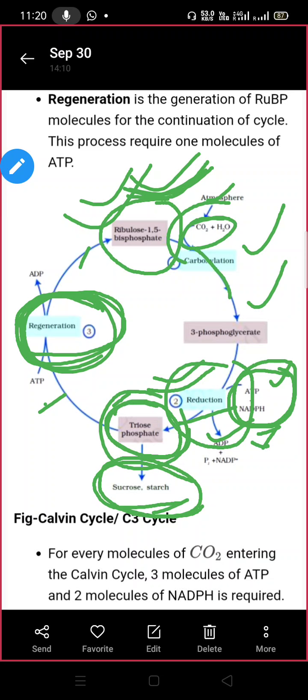Okay, and why is this cycle also called the Calvin cycle? Because of the name of the discoverer, Melvin Calvin, who first discovered it in chlorella algae. Okay, so this is all about the detail of the carbon cycle, or you can say the dark reaction or C3 cycle. Is that clear? Any confusion, any doubt?